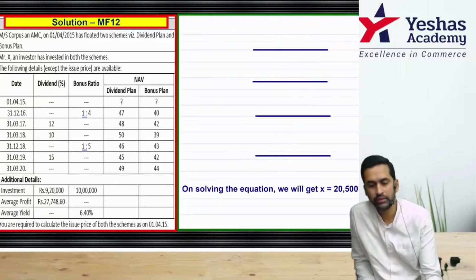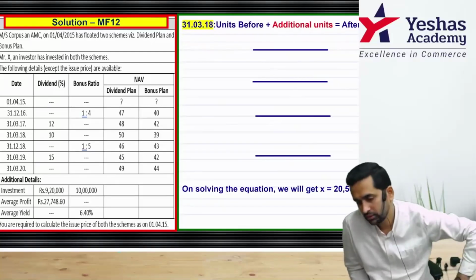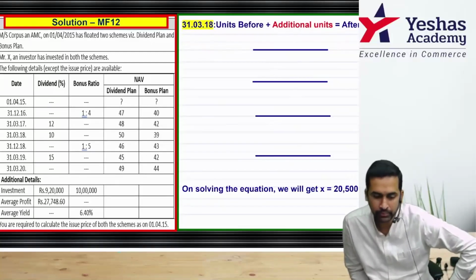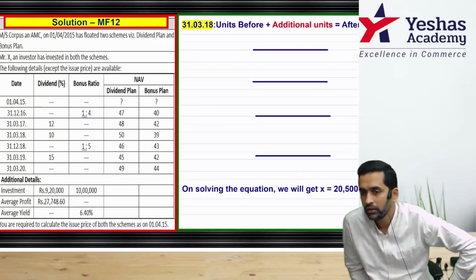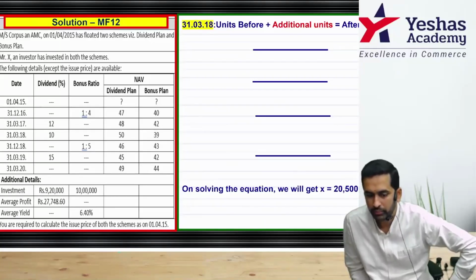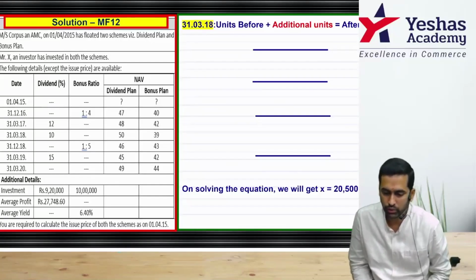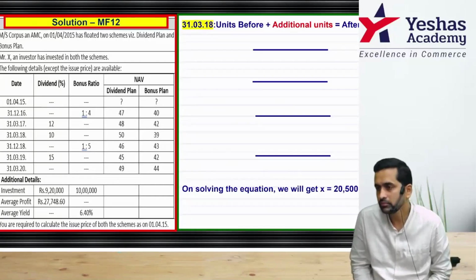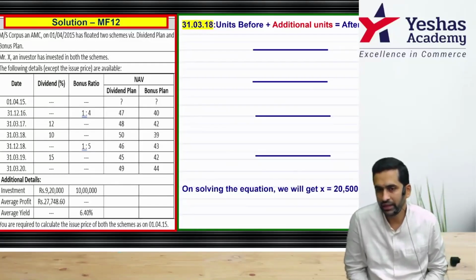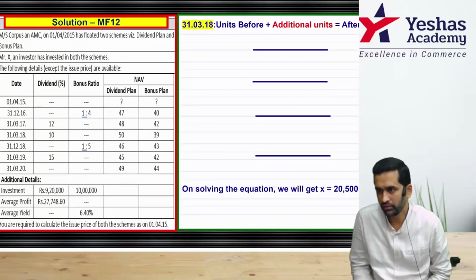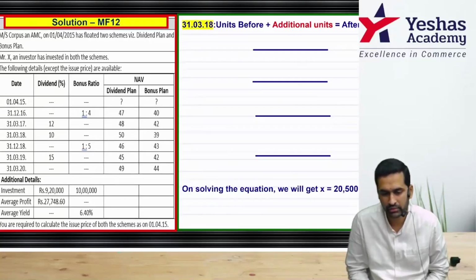Right? Start. One more date, 31/3/2018. Units before plus additional units is equal to units after. Be careful with the NAVs that you take. It should always be the ongoing NAV, the prevailing rate.